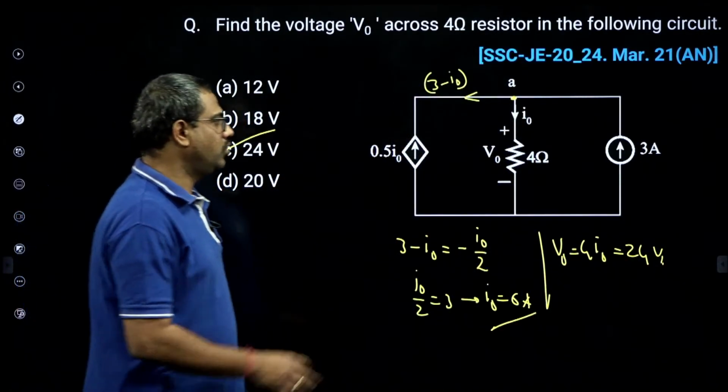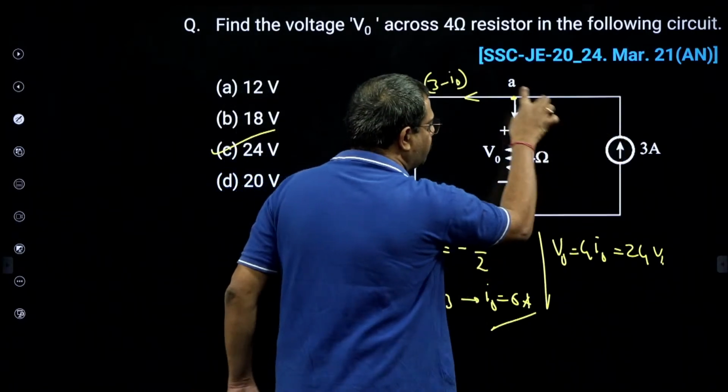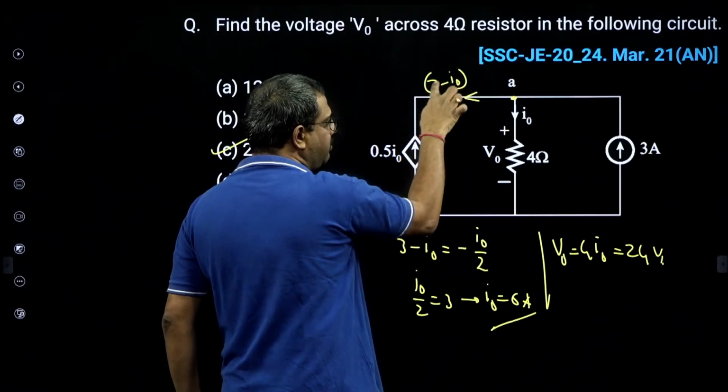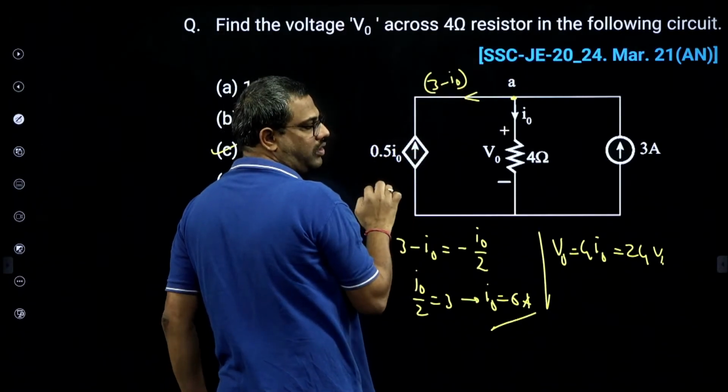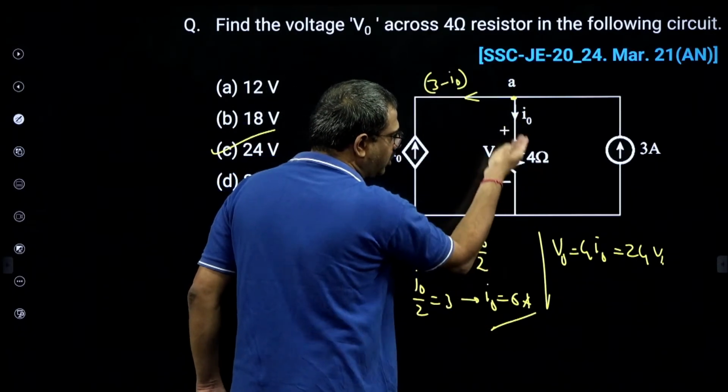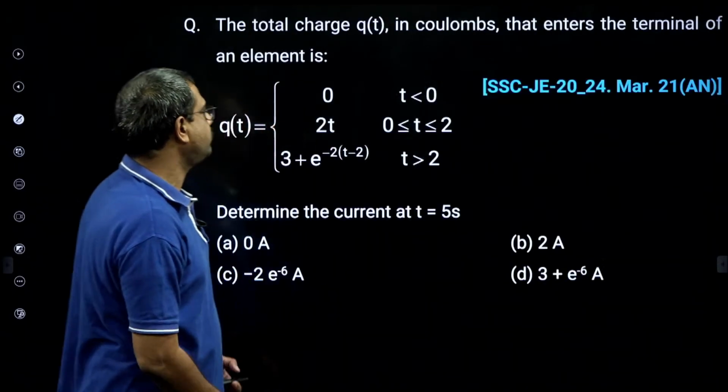Simple KCL, sir. Don't do big equations. Out of 3, I0 went, so this is 3 minus I0. But this direction is opposite to this, so 3 minus I0 should be minus of 0.5 I0. If I equate, I get I0. Now V0 is I R, I0 into 4, 6 fours are 24 volts.